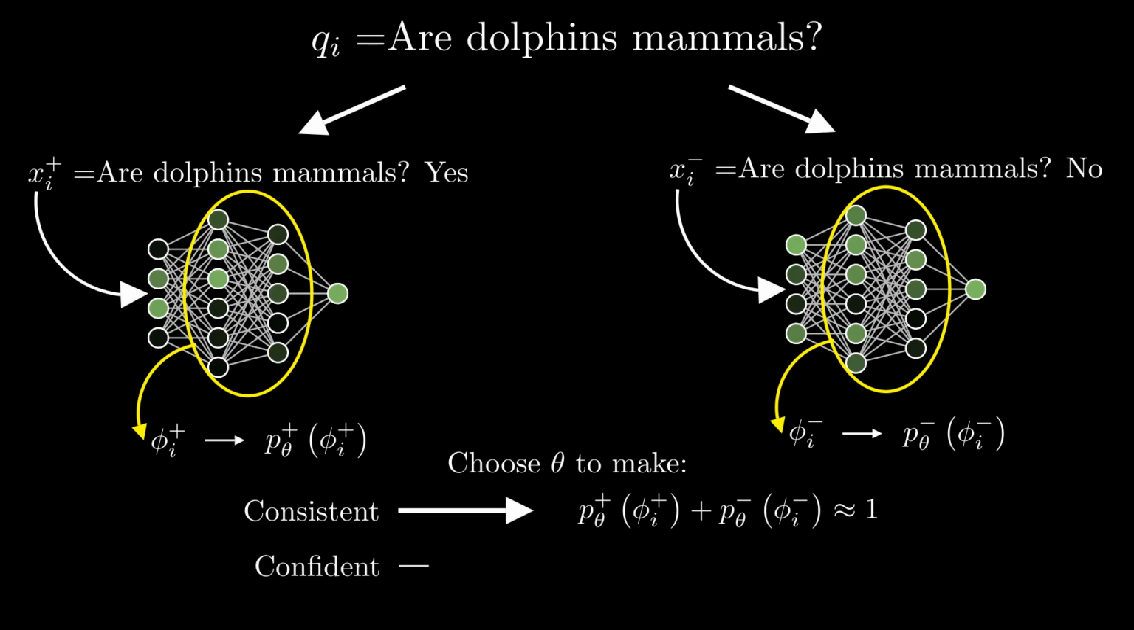To avoid this, we can incentivize finding statements that the language model is confident about. That is, we want the larger of the two probabilities to be as high as possible. Taken together, we will train our auxiliary model on many of these statements and choose theta to achieve both high consistency and high confidence.